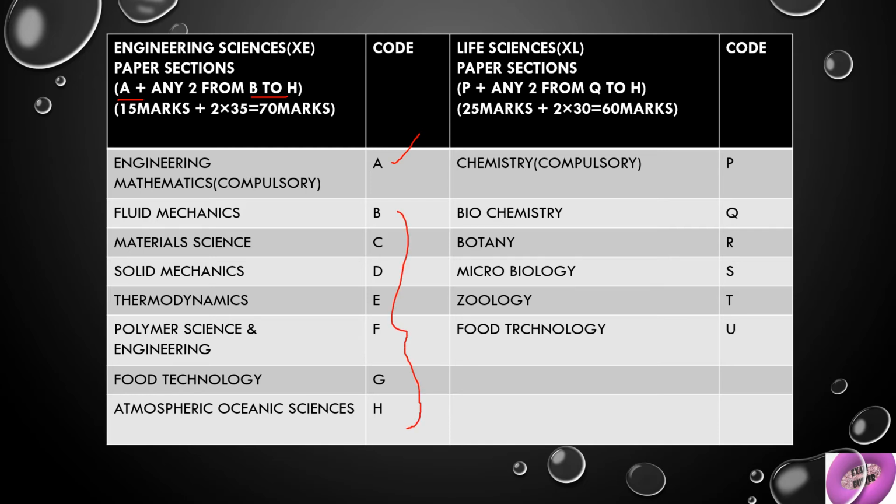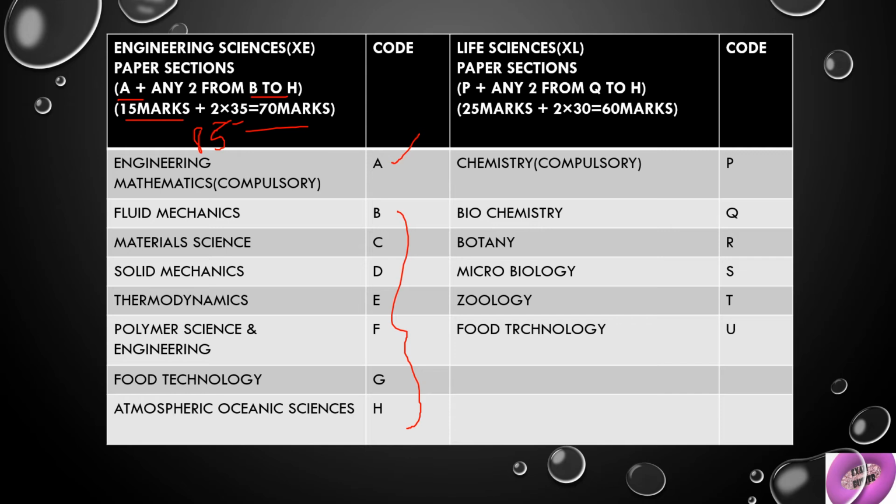Section A is for 15 marks, and for the other two sections you choose, each is 35 marks. 35 into 2 is 70, and 70 plus 15 is 85 marks here.